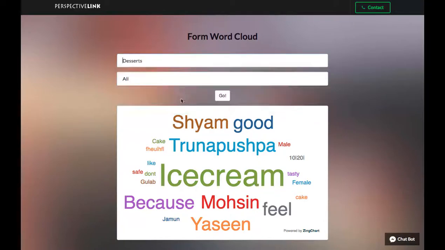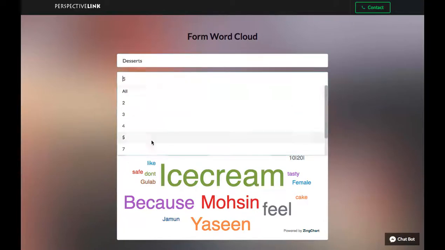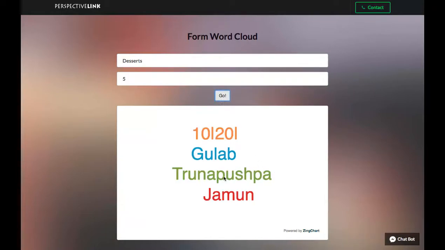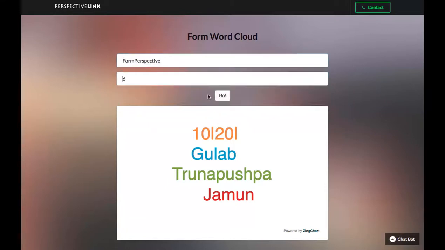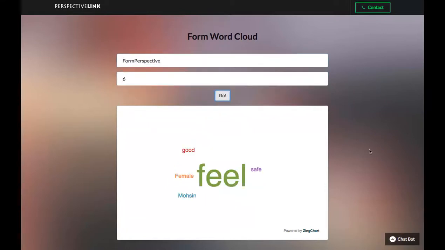Now for a specific form, if we give in a specific response, we find that these are the most commonly occurring words. Similarly, we can do it with other responses too. This was created using ZingChart.js, a JavaScript module that is helpful for creating word clouds.